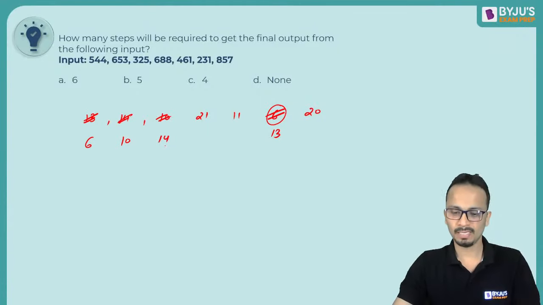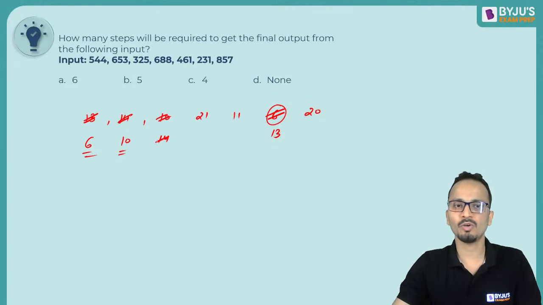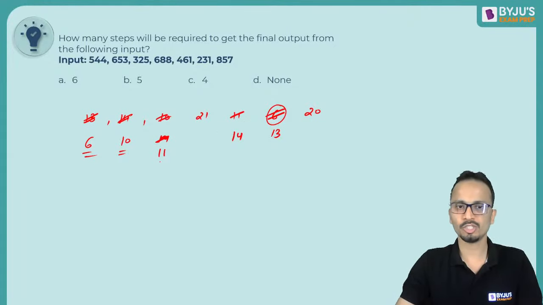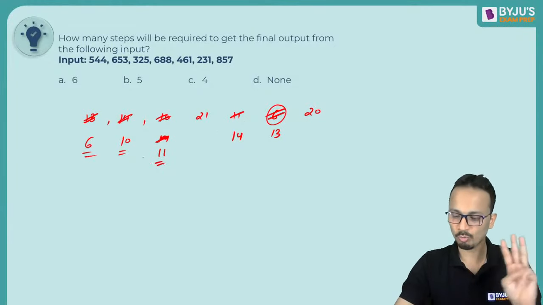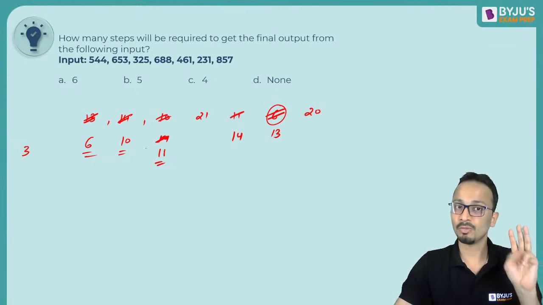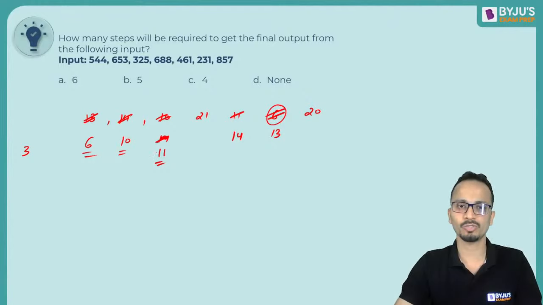Right? Now, next smaller number. So 6 and 10 are already arranged. Next smaller number is 11. So 14 and 11 will interchange their place. So instead of 14, I'll get 11 and 11 की जगह 14 आ जाएगा. Okay, so now these three numbers are arranged. All right, so till now we have done 3 steps. Please keep count of the steps that we are using.